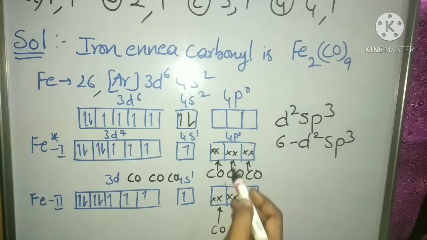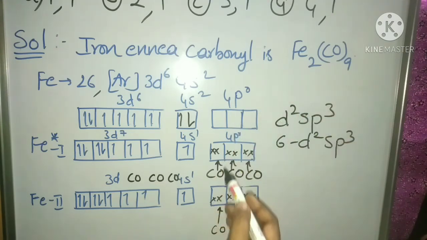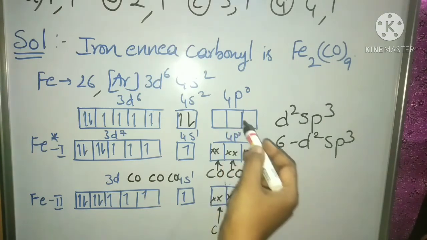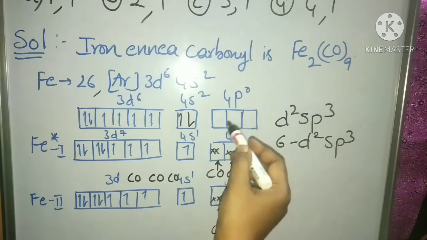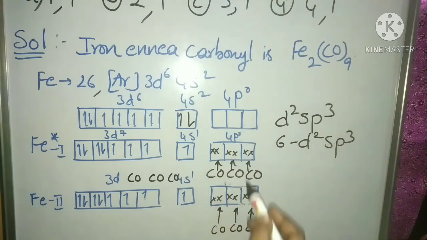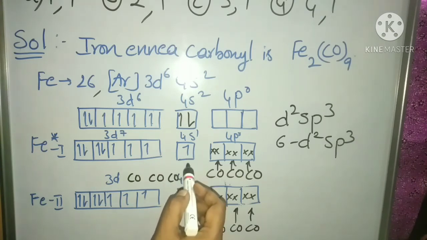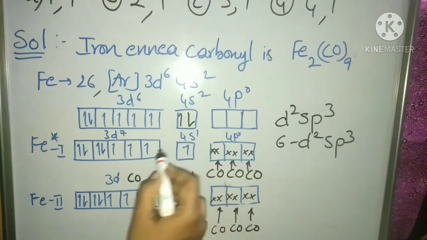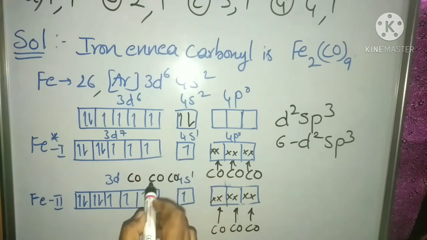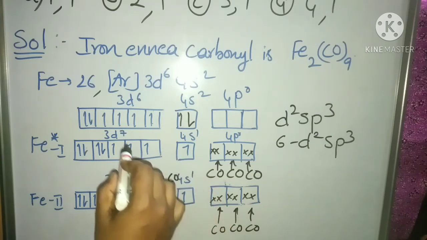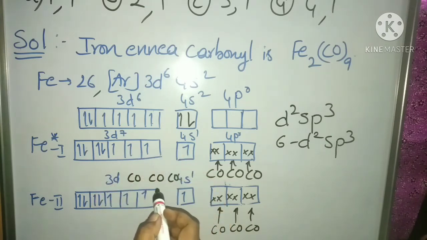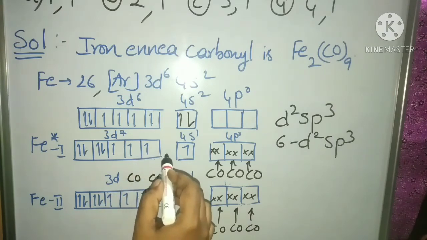Out of the 9 carbonyl groups, 3 go to the first iron atom and 3 to the second iron atom, donating electron pairs to the vacant d2sp3 hybrid orbitals and forming dative bonds. We are left with 3 d2sp3 hybrid orbitals, 2 from 3d and 1 from 4s, with single electrons.